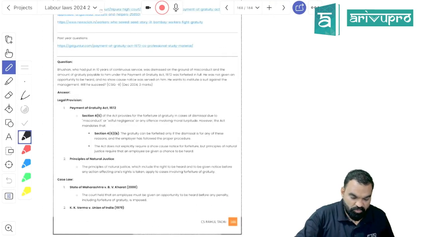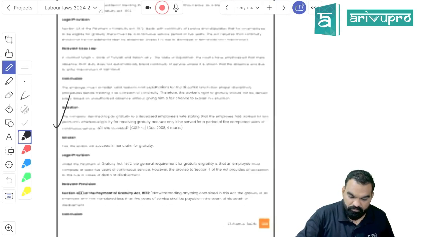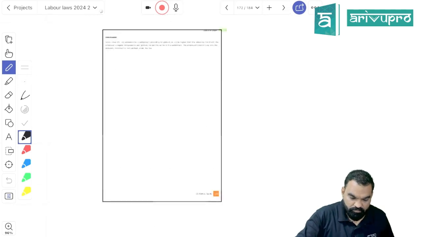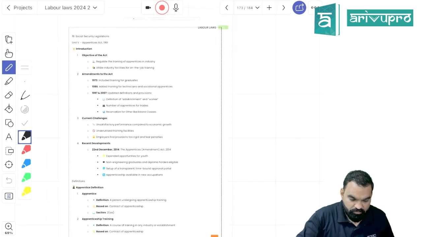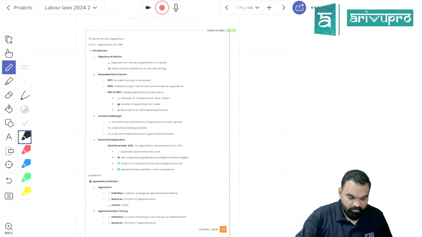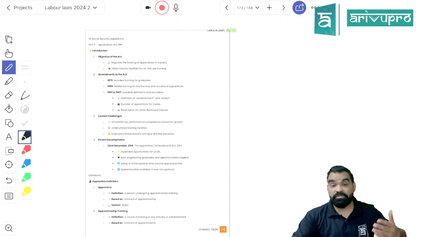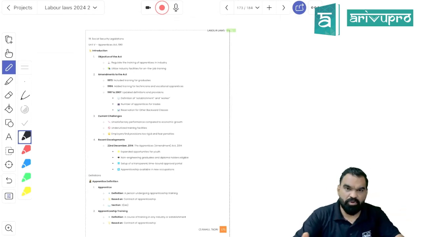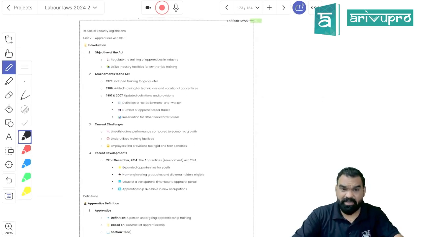So this was the Maternity Benefit Act. It took hardly 15 minutes to finish the Maternity Benefit Act. Now, the Apprentice Act, although they have asked a few questions from the Apprentice Act, so I'm just going to cover the